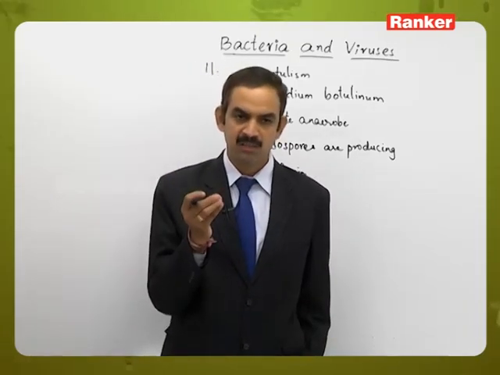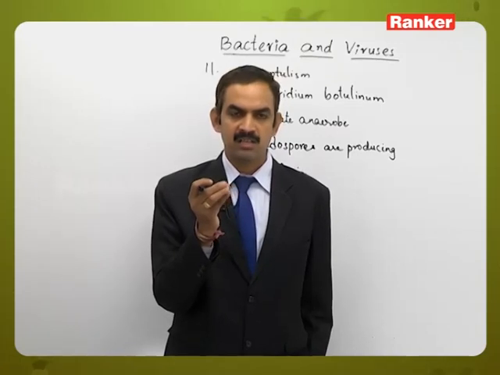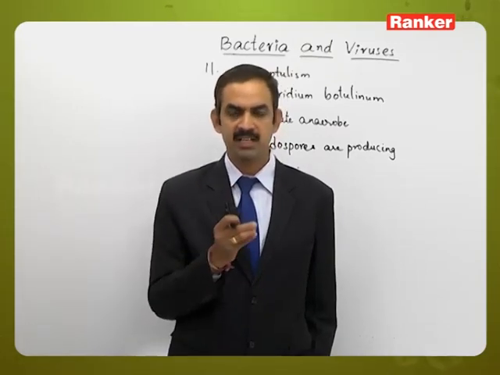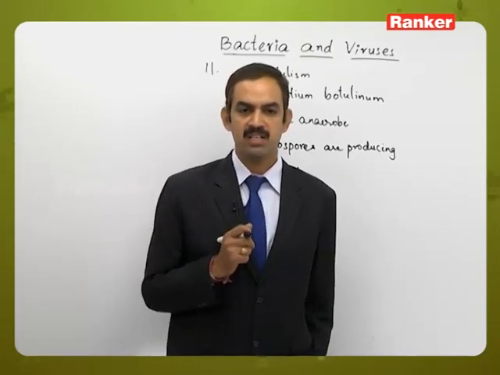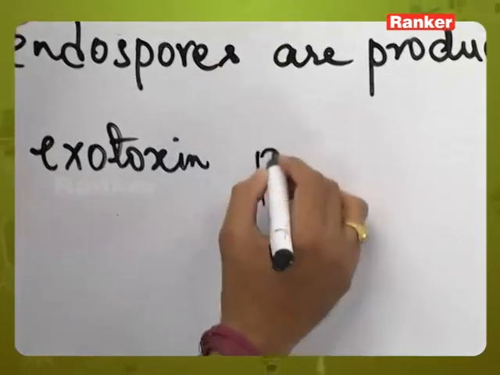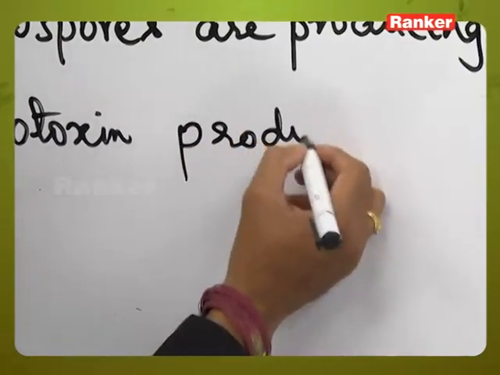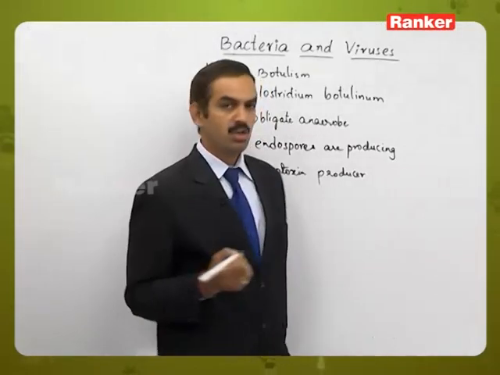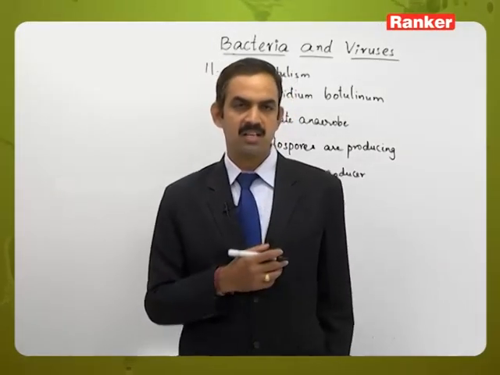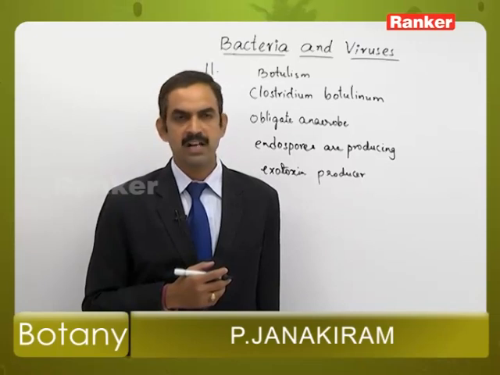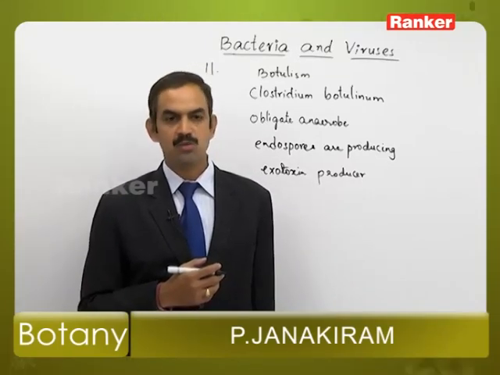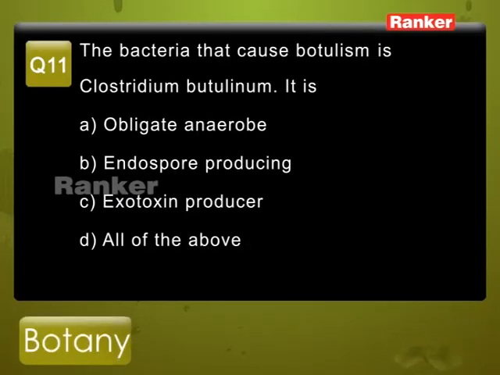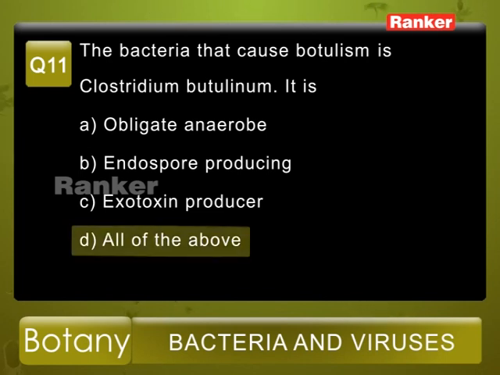That chemical is called botulin, and it will spoil the food materials. So here it is an exotoxin producer. In the given options, it is exhibiting the characters like obligate anaerobe, endospore producing, and also exotoxin producer. So from the given options, option D is the correct answer.